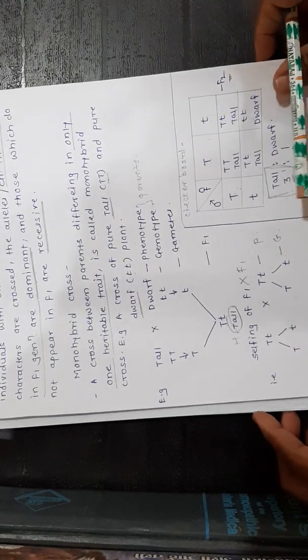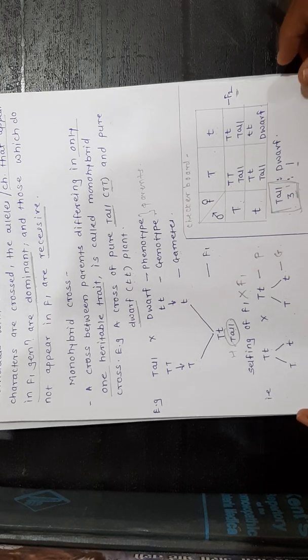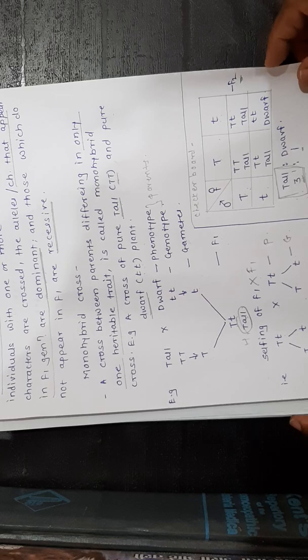Then you may check the monohybrid ratio or the law of dominance for other contrasting characters such as green and yellow, round and wrinkled. You may refer to the textbook for other examples.